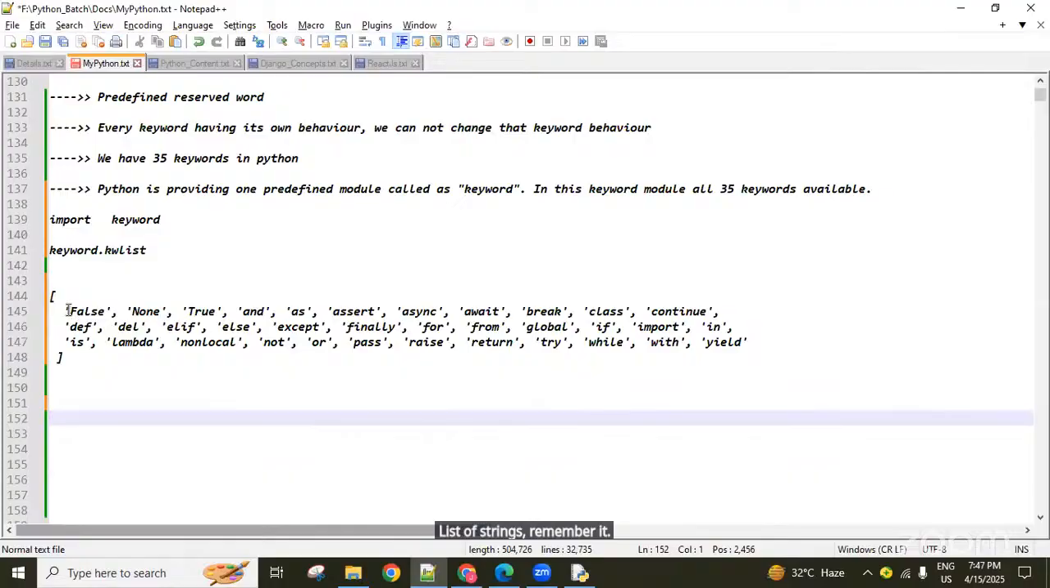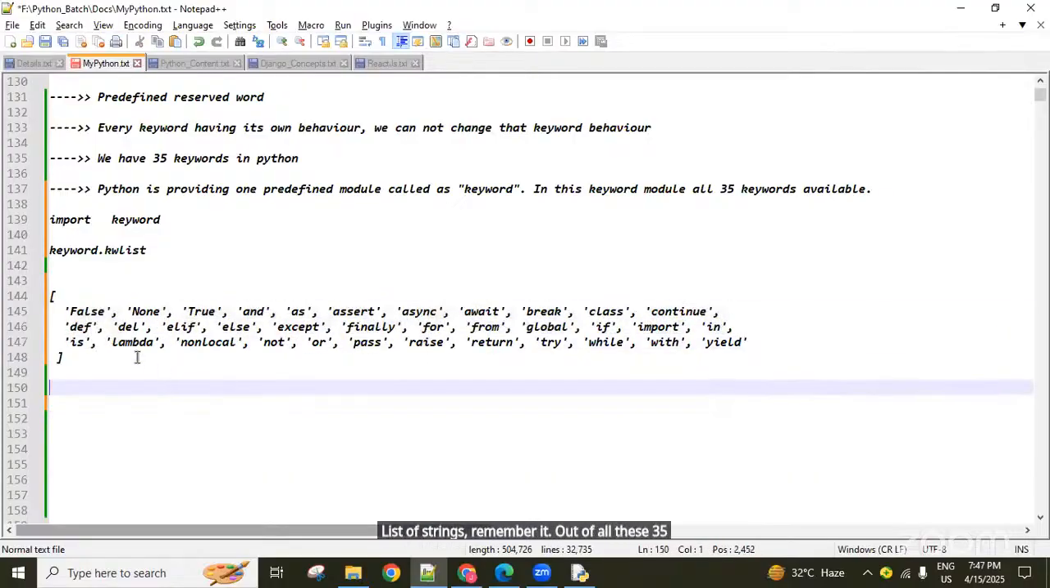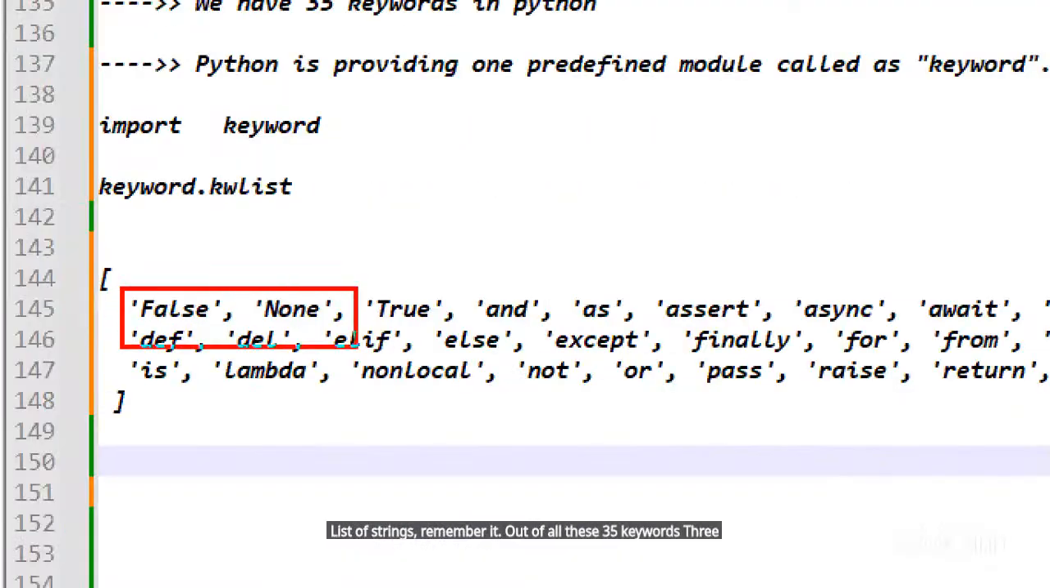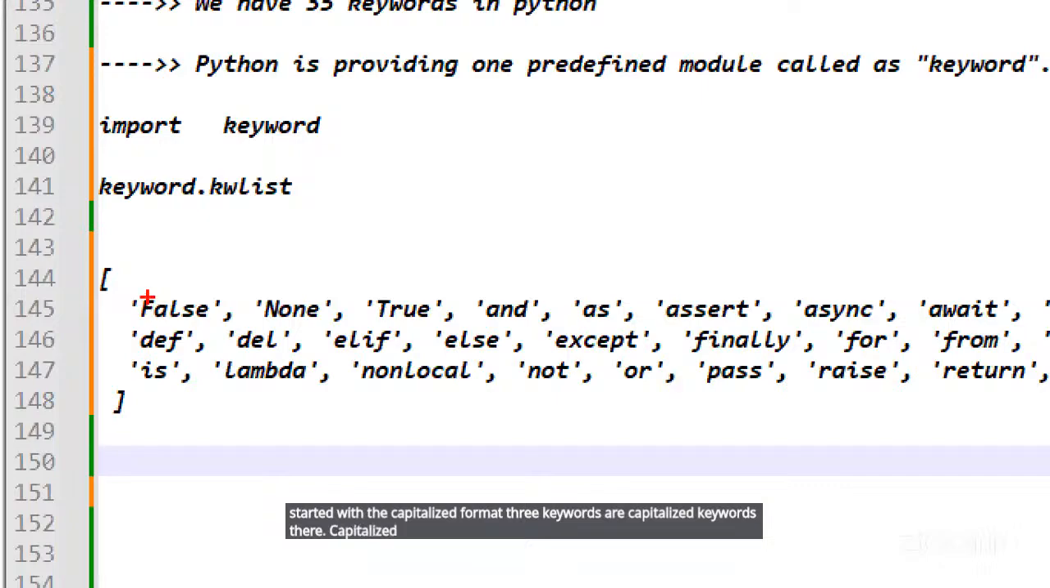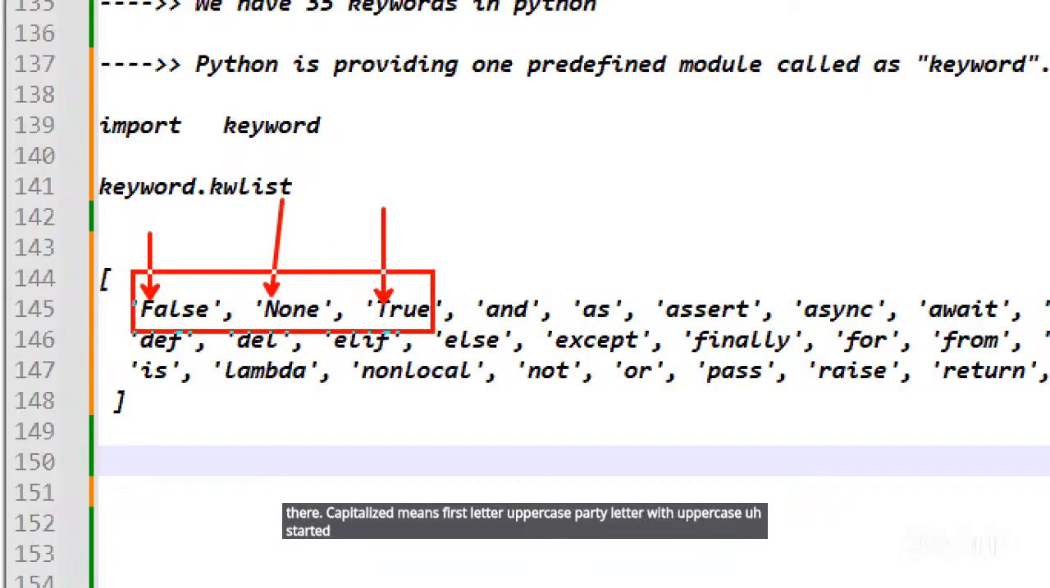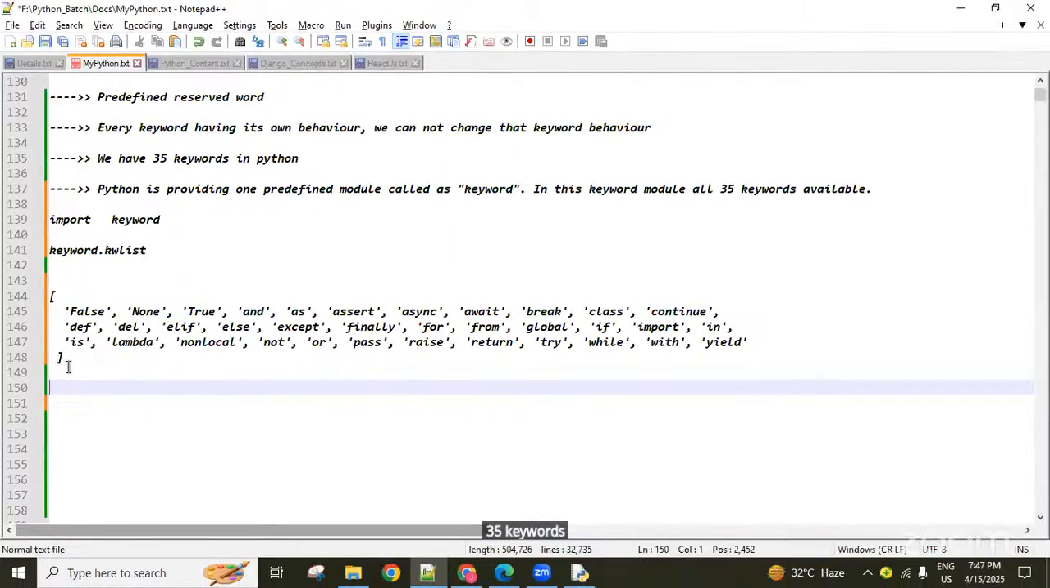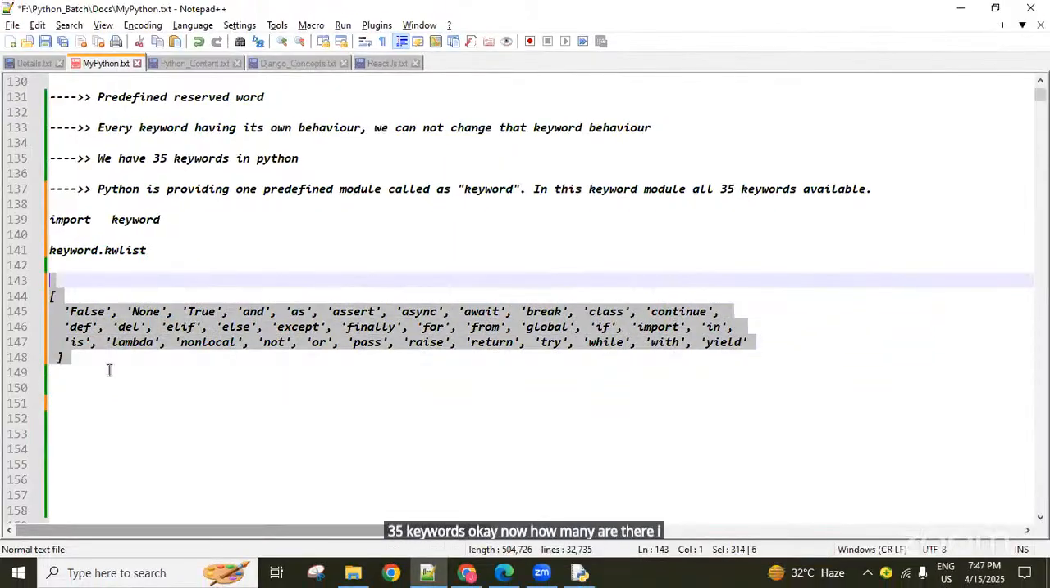Out of all these 35 keywords, 3 keywords start with a capital letter. Capitalized means the first letter is uppercase. Only 3 keywords out of 35 start with an uppercase letter. How many are there? I want to know all this practically.